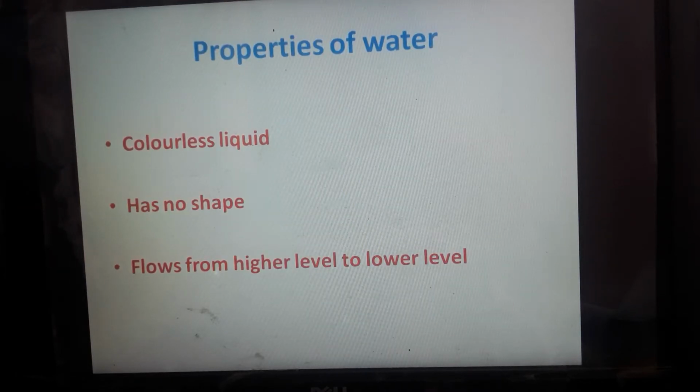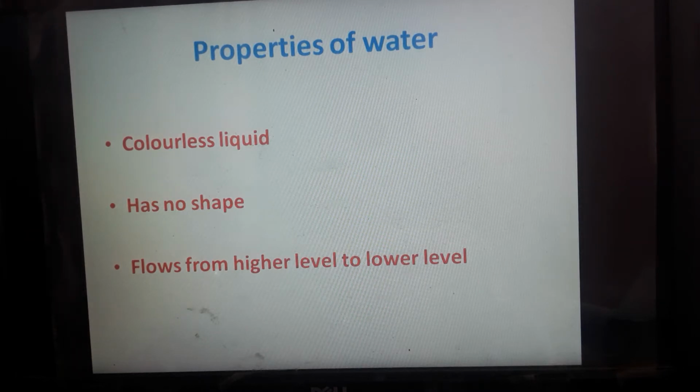Next one, properties of water. You know, water doesn't have any color. It is a colorless liquid. As the same, water has no shape also. Water flows in seas, water flows in rivers, water flows in oceans. So, water does not have any shape.